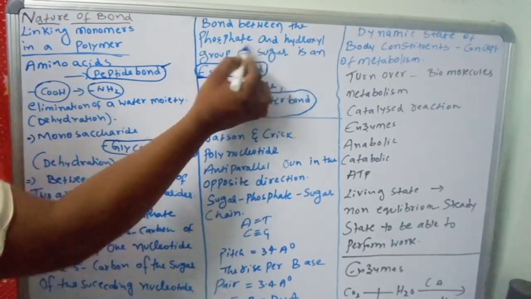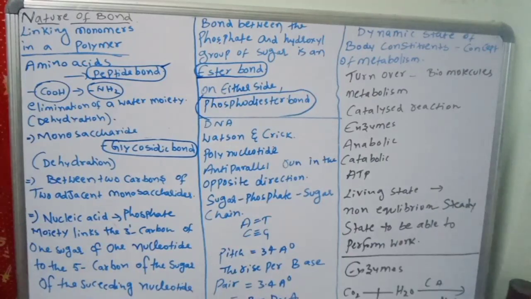Between the phosphate and the hydroxyl group of sugar there is an ester bond, and on both sides it is called a phosphodiester bond.